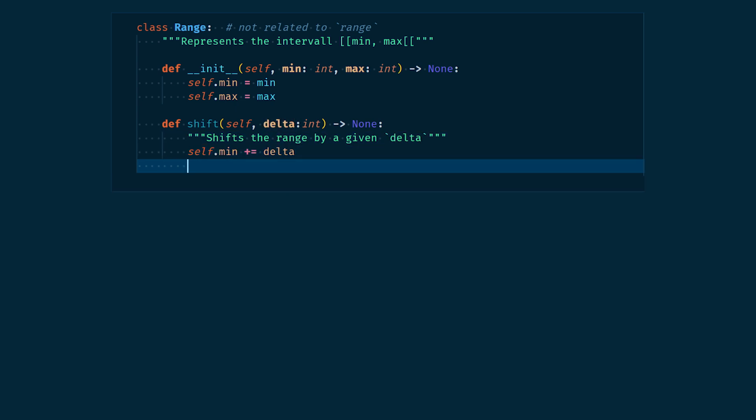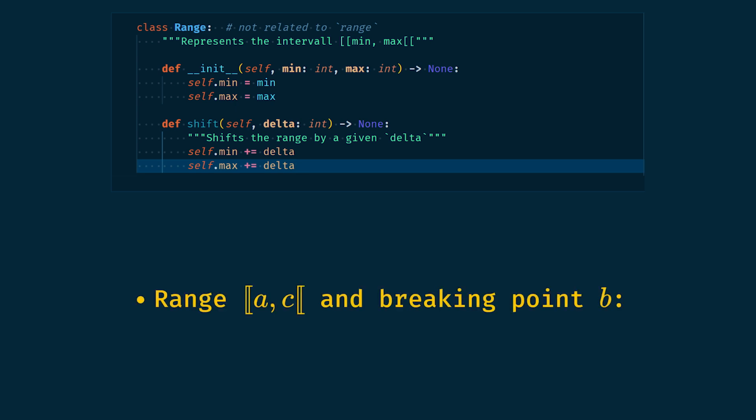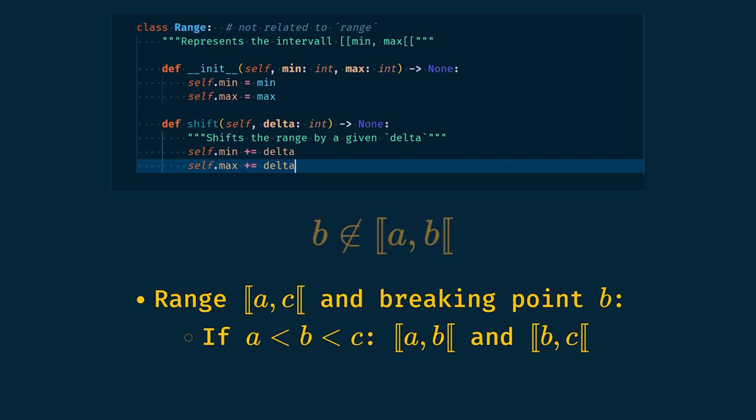For the splitting of a range AC, we'll first consider a simple case where we have only one breaking point, B. If we have A, B and C such that A is lower than B is lower than C, then the range AC cut in B gives the range AB and the range BC. Simple, right? We consider B to be the min value of our second range and not the max value of our first range. Remember that B is not in the discrete interval AB open on the right. If B is not between A and C, well, the range is not split.